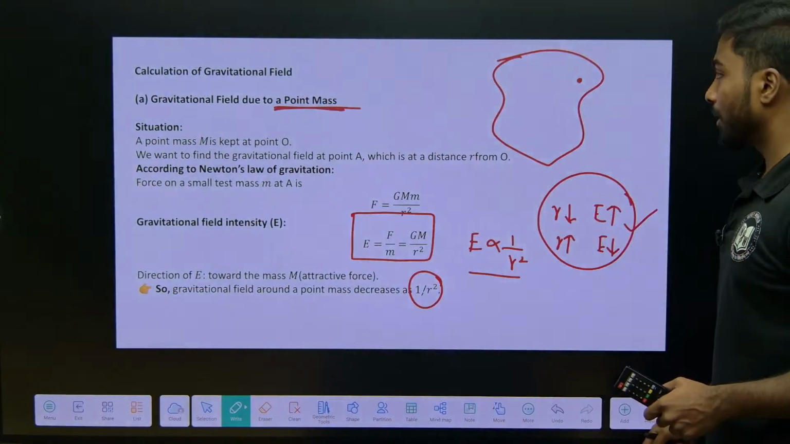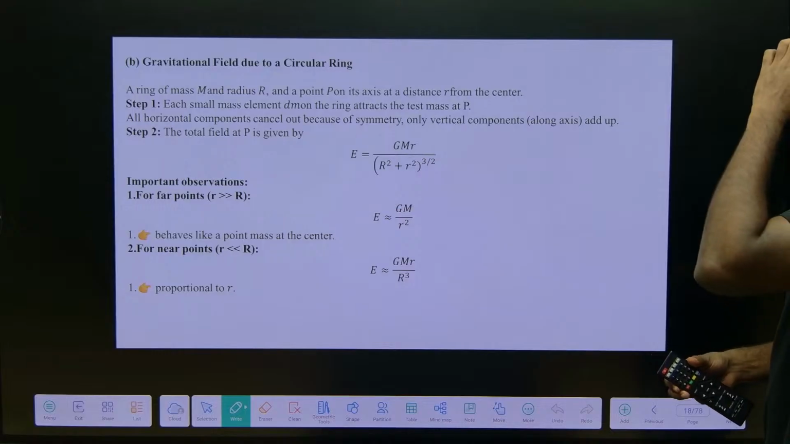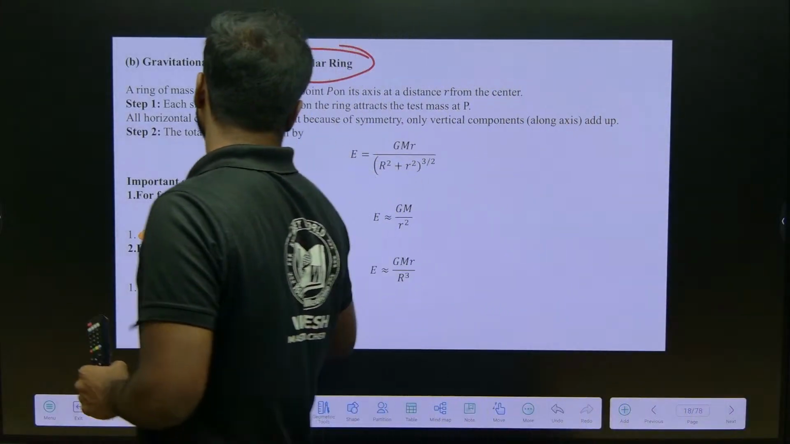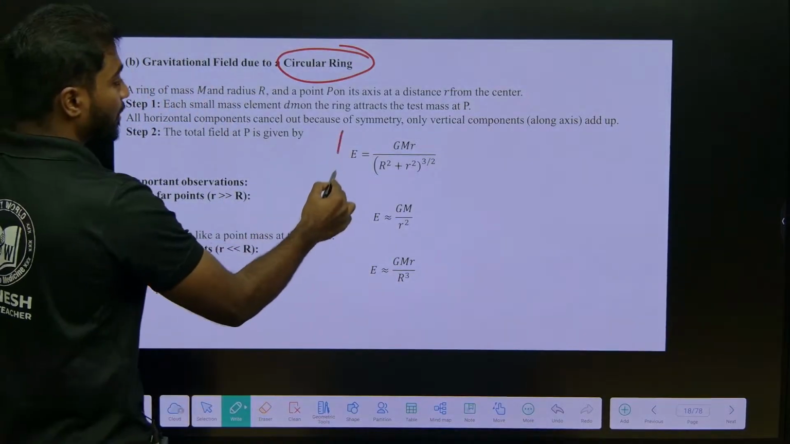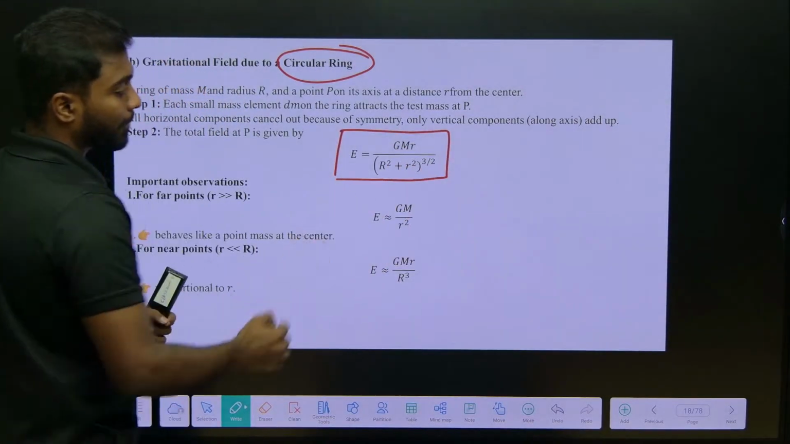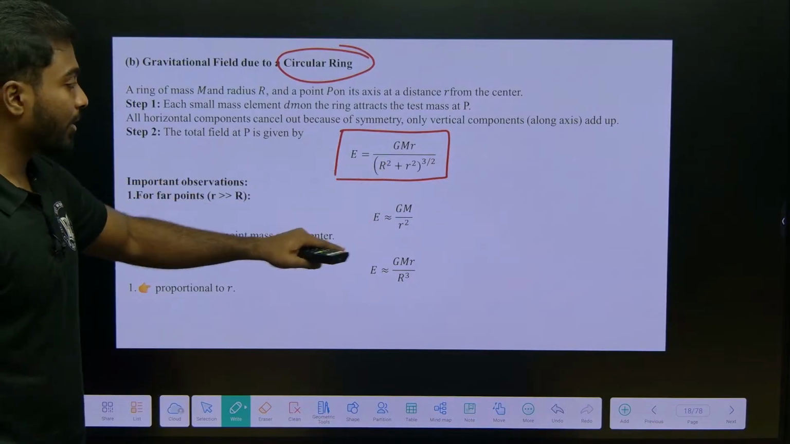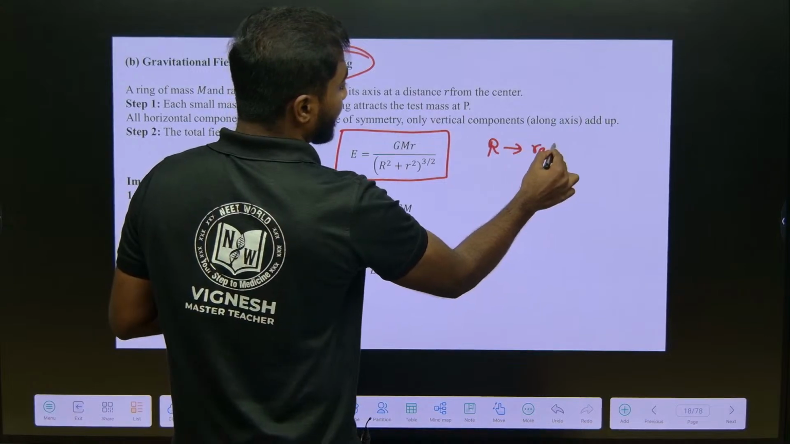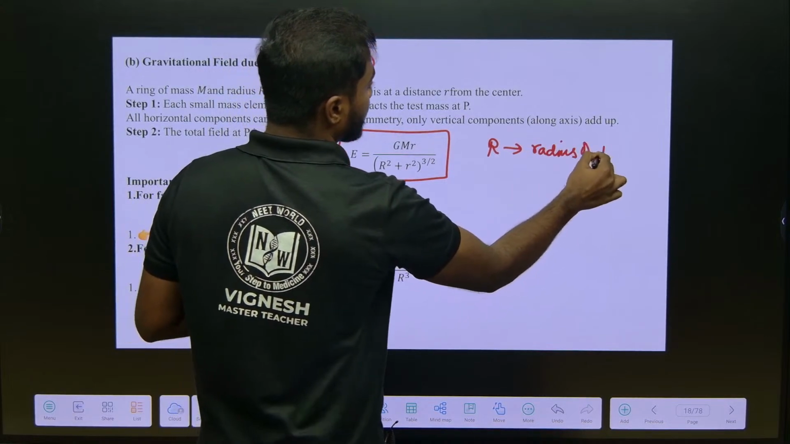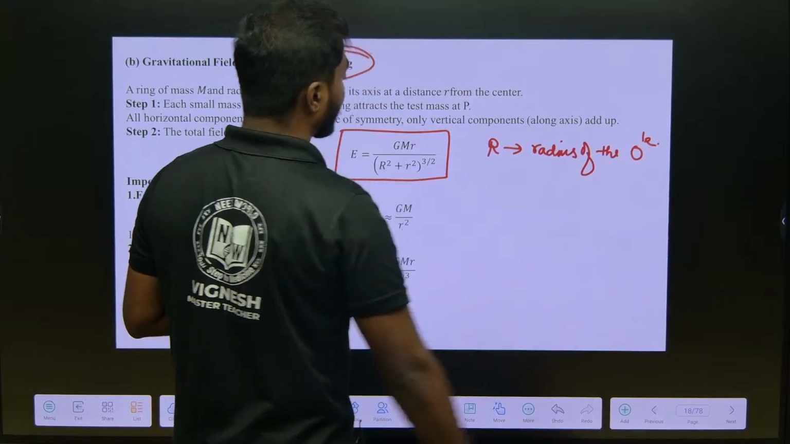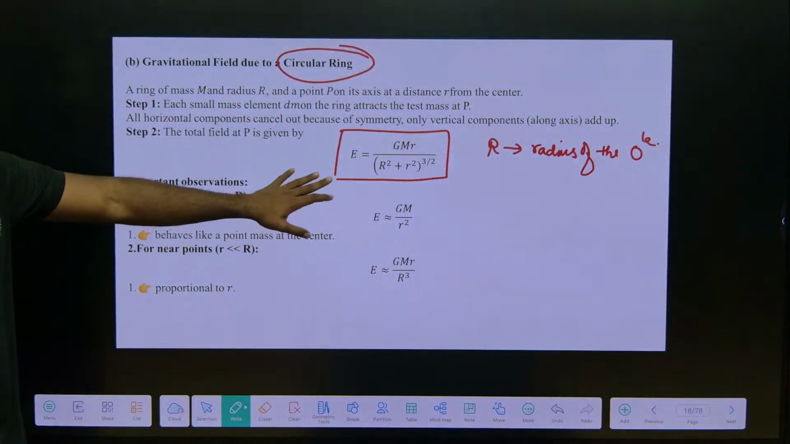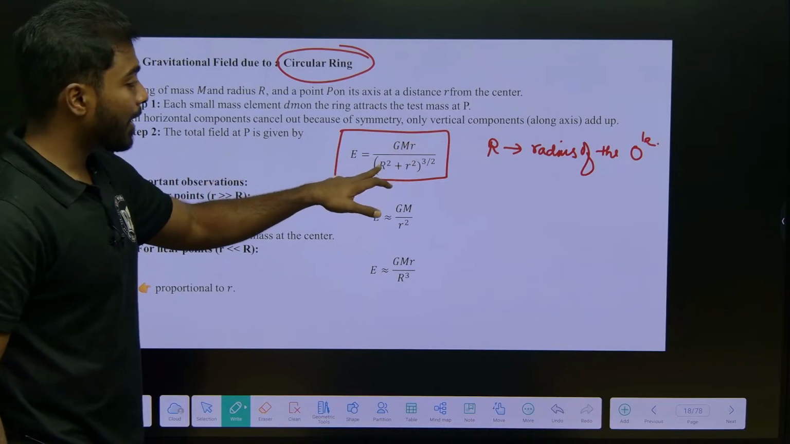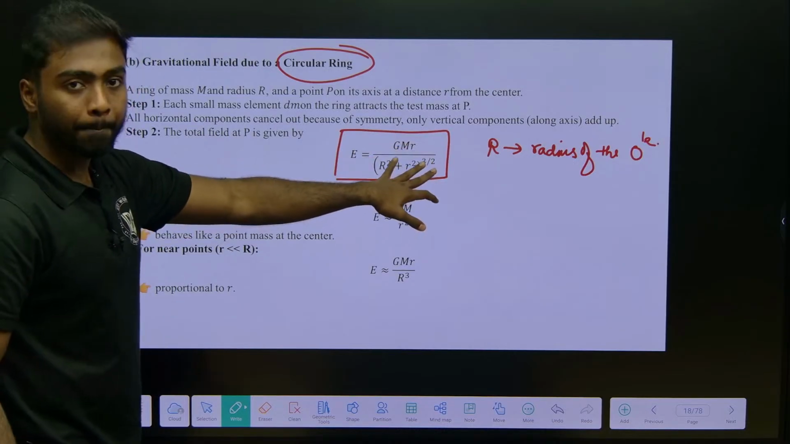Can we go for the next one? The next one is the gravitational field due to a circular ring. The formula for this is E equals G m r by (r square plus R square) power 3 by 2. What is this capital R? It is the radius of the circle. We will try to know only the formulas: E equals G m r by (r square plus R square) power 3 by 2.